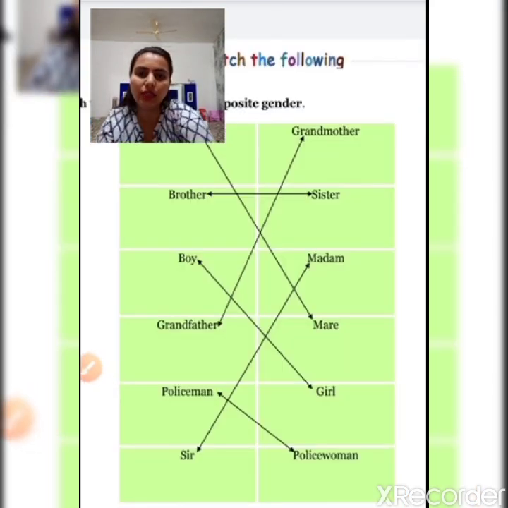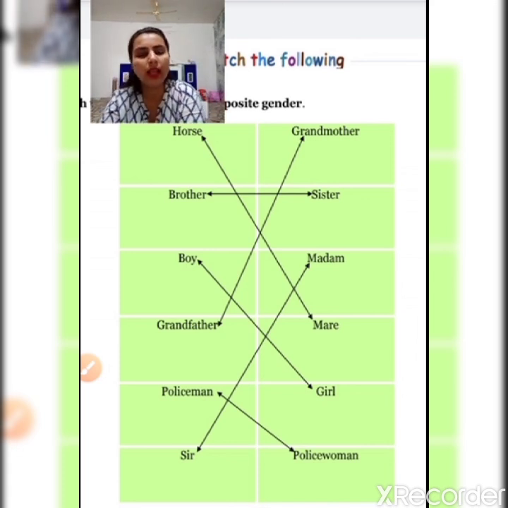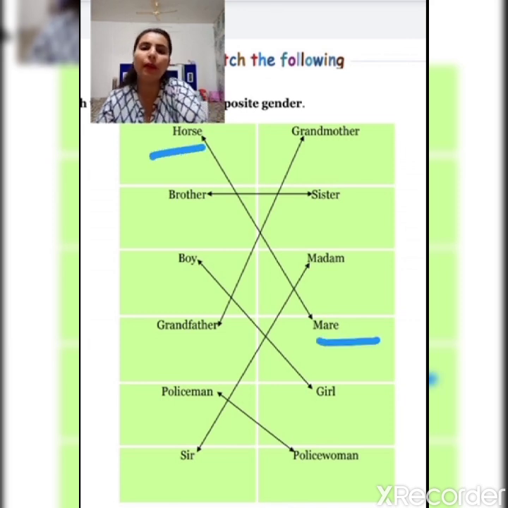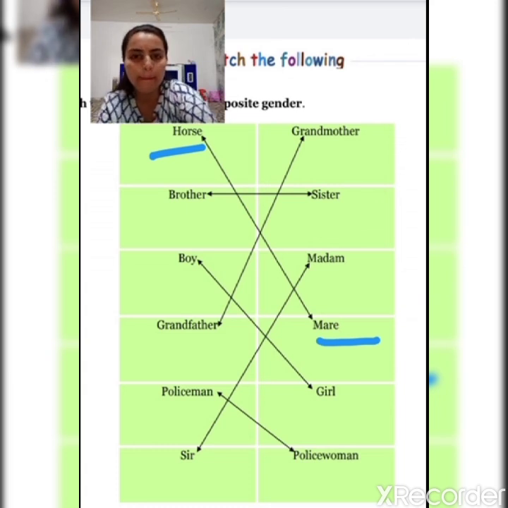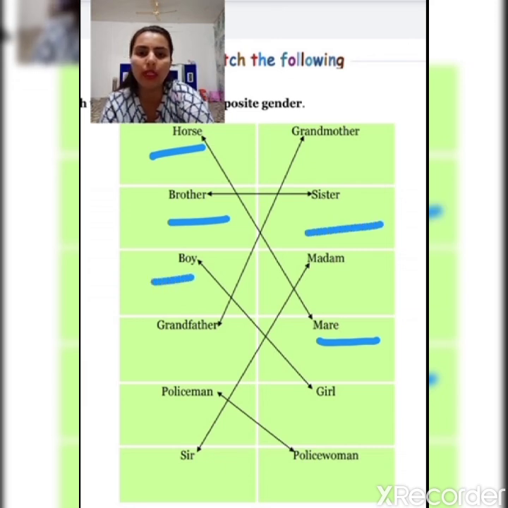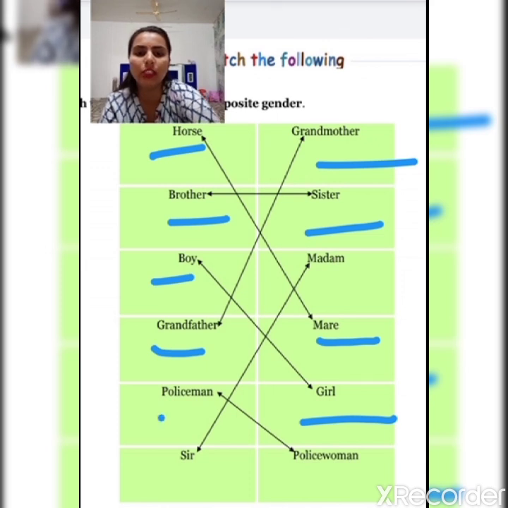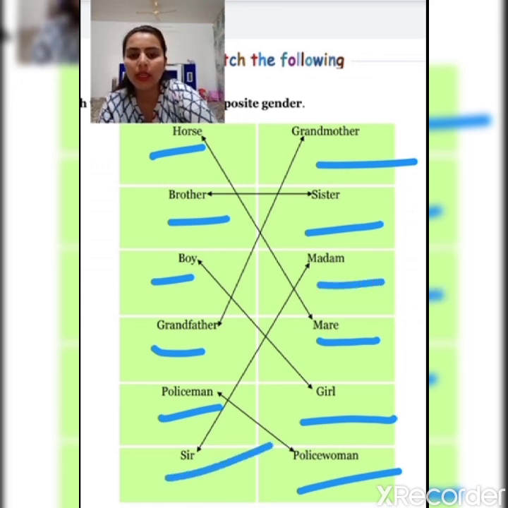Now here is one matching activity. You have to match the opposite genders. See, horse is matched with mare. The opposite gender of horse is mare. Similarly, the next is brother. The opposite of brother is sister. Similarly, boy. The opposite of boy is girl. Next is grandfather. The opposite of grandfather is grandmother. Next is policeman. The opposite of policeman is policewoman. Next is sir. The opposite of sir is madam.